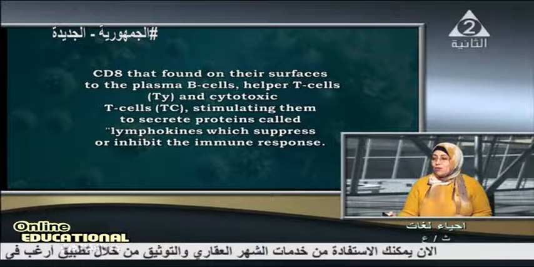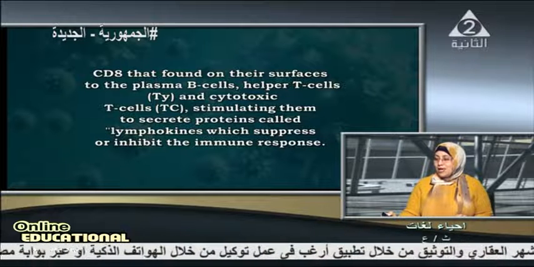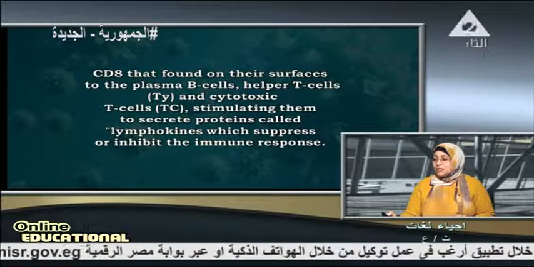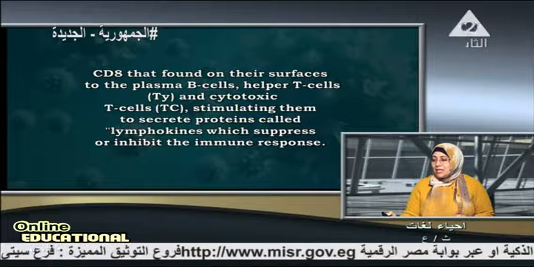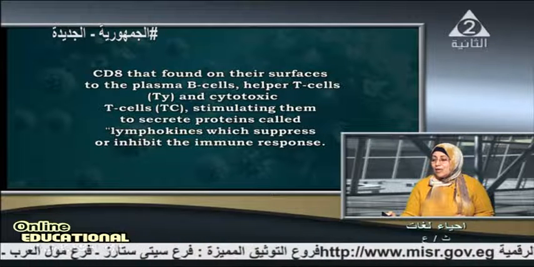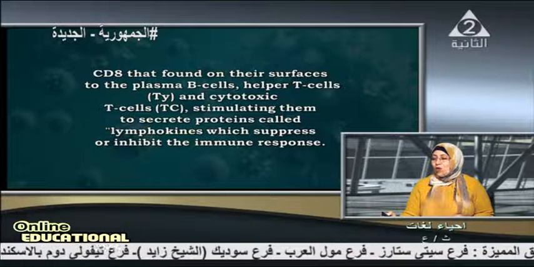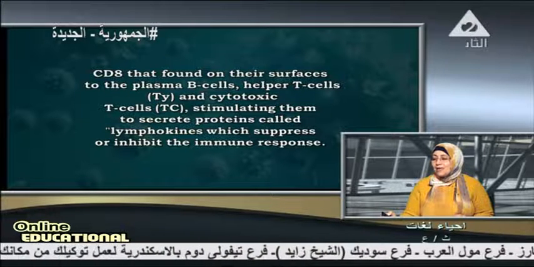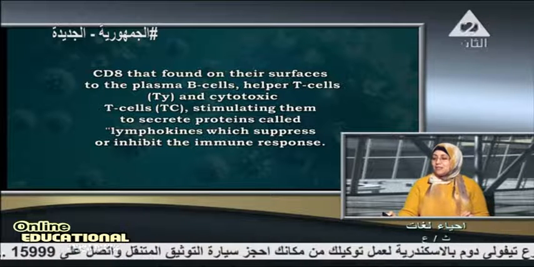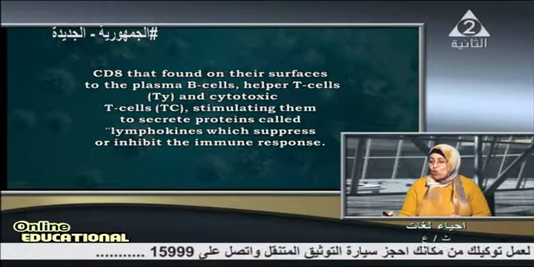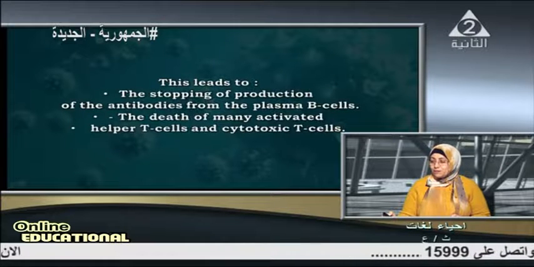CD8 is found on the surface of the plasma B cell, helper T cells Th, and cytotoxic T cells Tc, stimulating them to secrete proteins. These proteins are called lymphokines, which suppress or inhibit the immune system from working, and this is the method of inhibition.